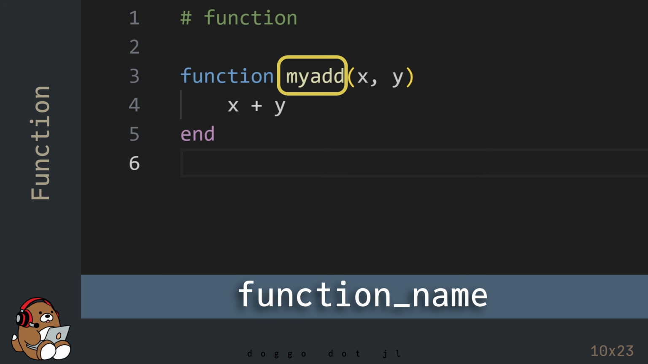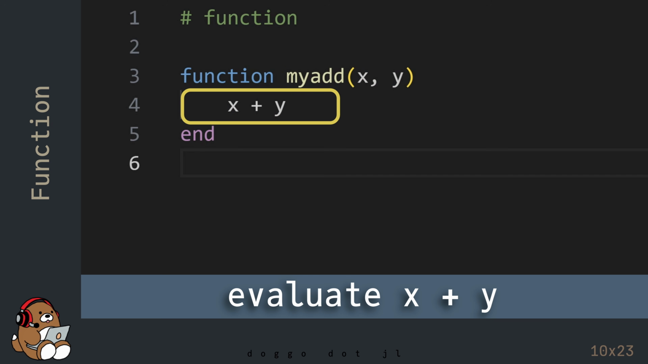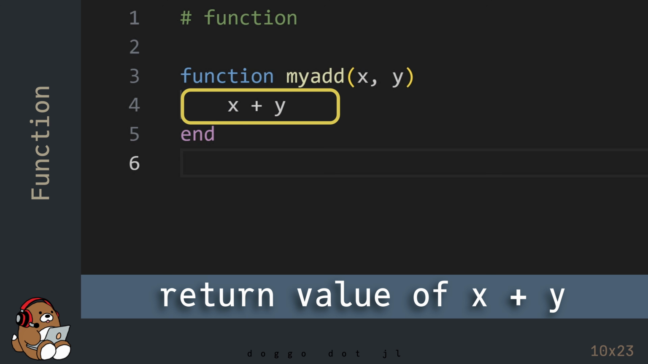In this example, the name of the function is myAdd. When naming functions, use the same naming convention for variables by using lowercase letters. This function maps the values for x and y to the expression x plus y, and then evaluates x plus y, and then returns the value of x plus y.